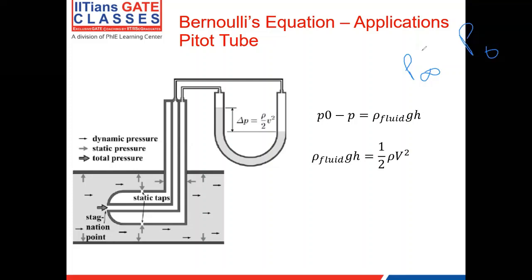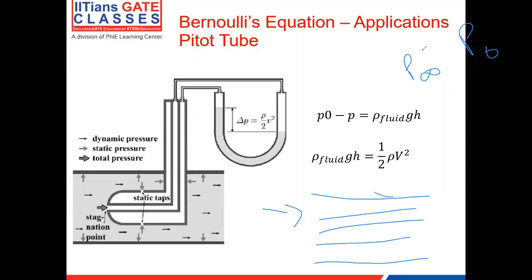So if I were to explain the static and the stagnation pressure, let's say that you have a free stream flowing from left to right over here. Let's take a given point in the free stream, and let's say the free stream velocity is v infinity.